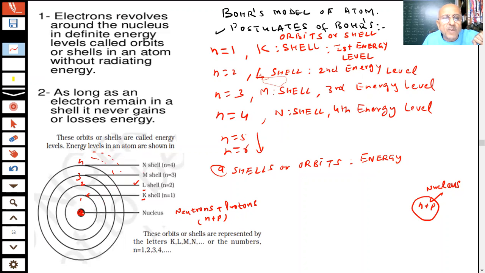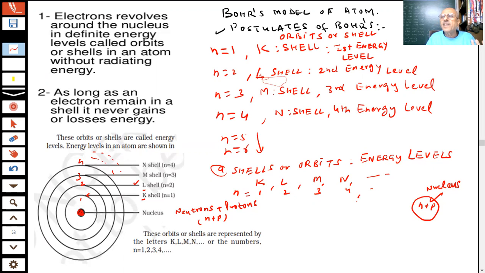As the electrons move away from the nucleus, their energy is increasing. So here I have told you there is a K shell, L shell, M shell, N shell, and so on. That means n value 1 is the first shell, n value 2, n value 3, n value 4, and so on. Okay?